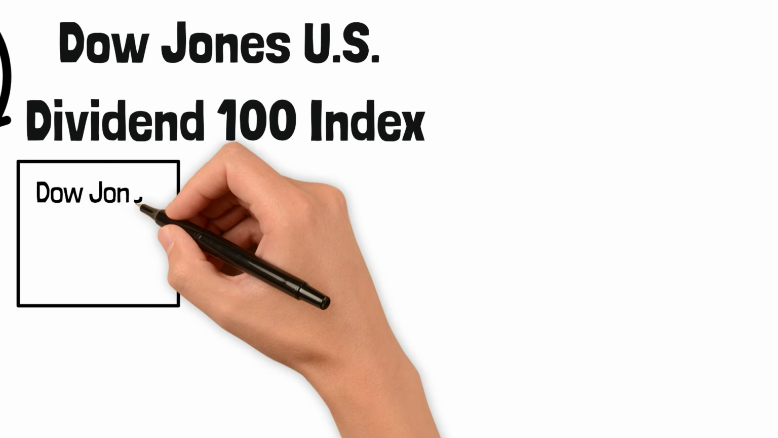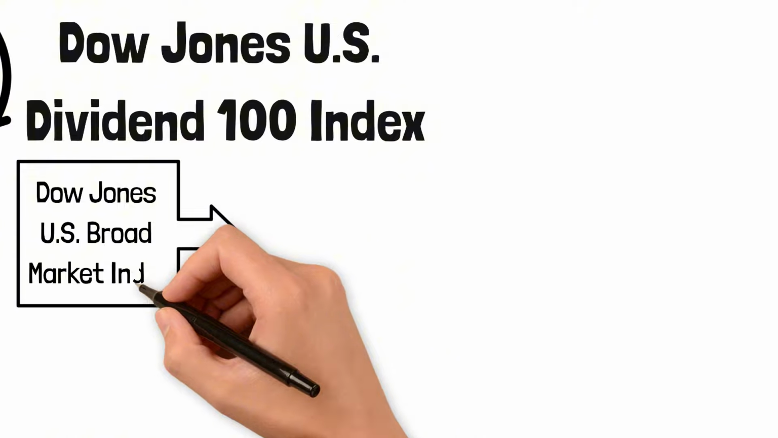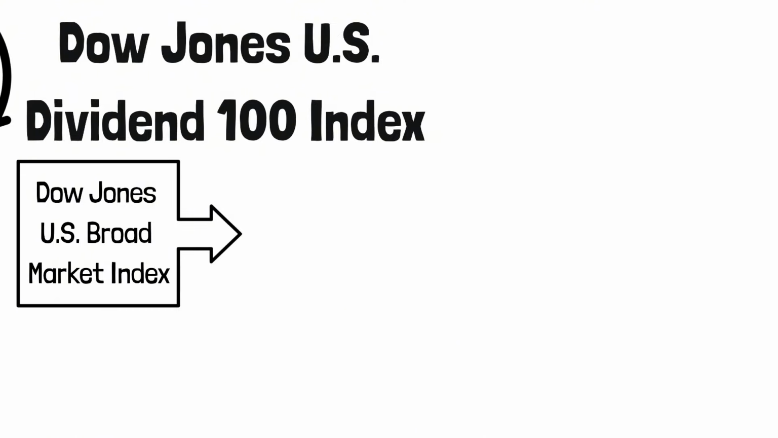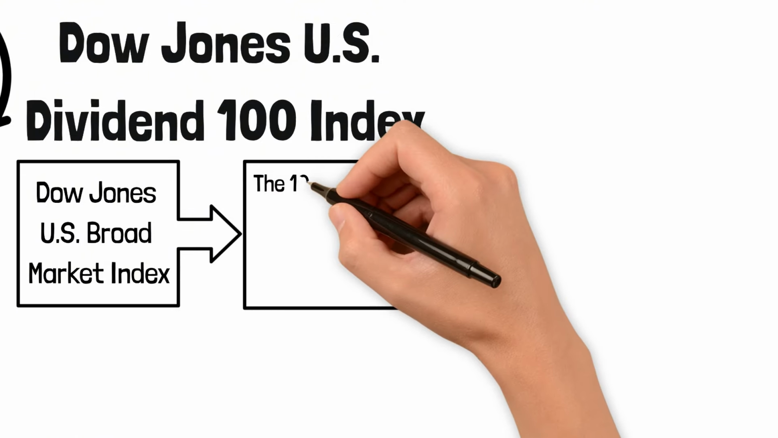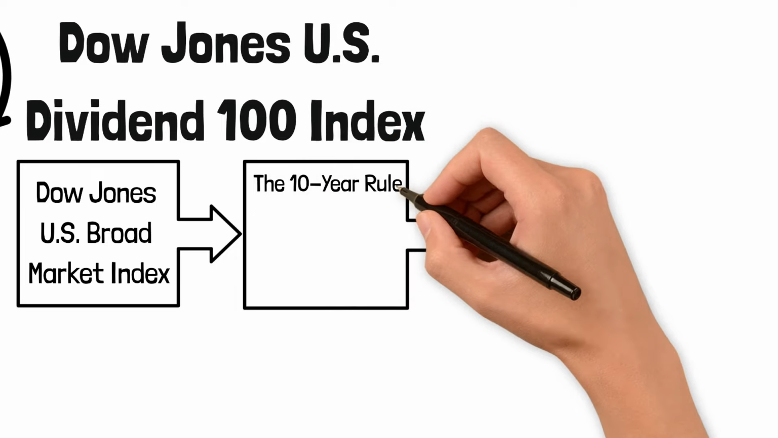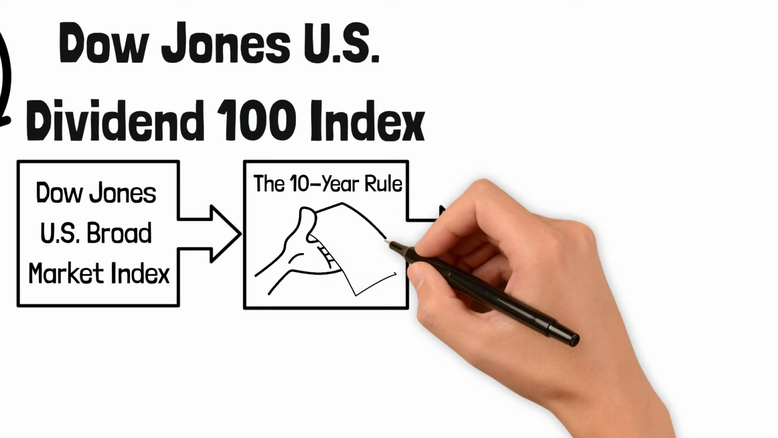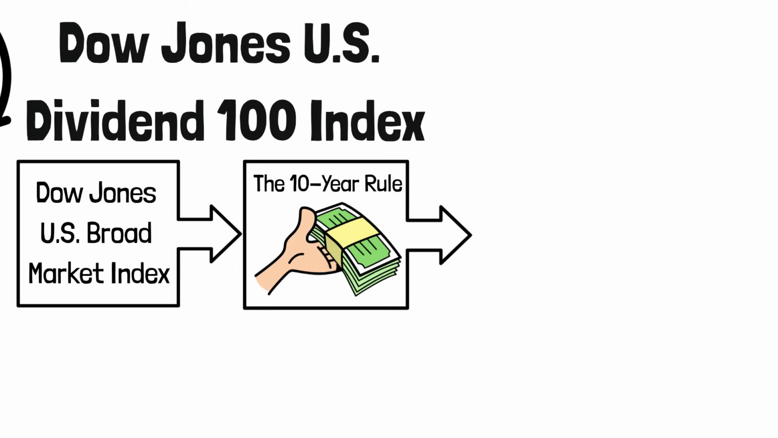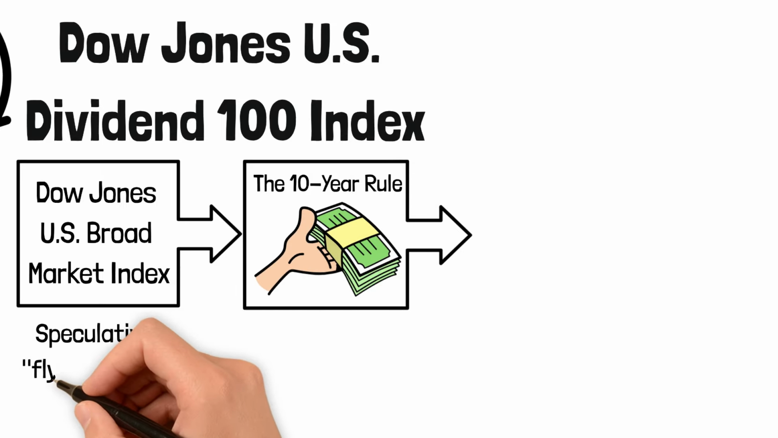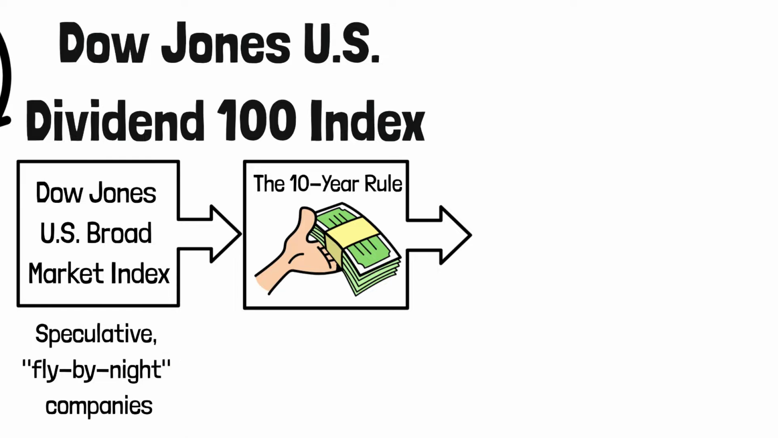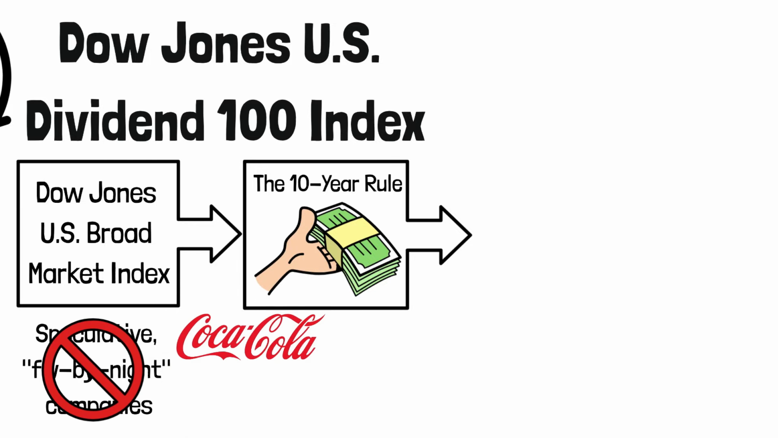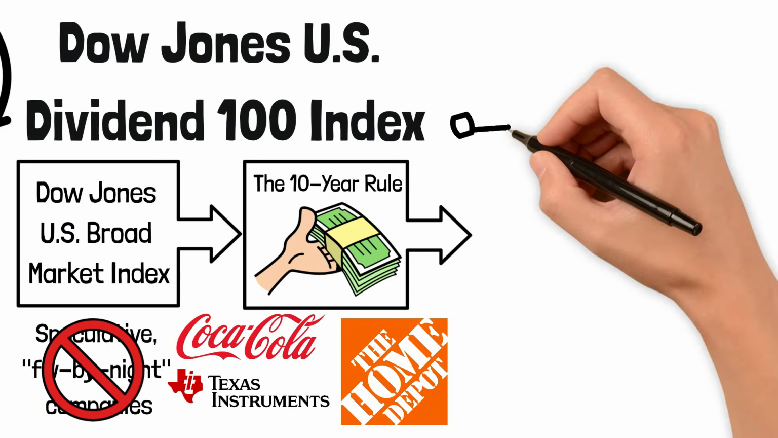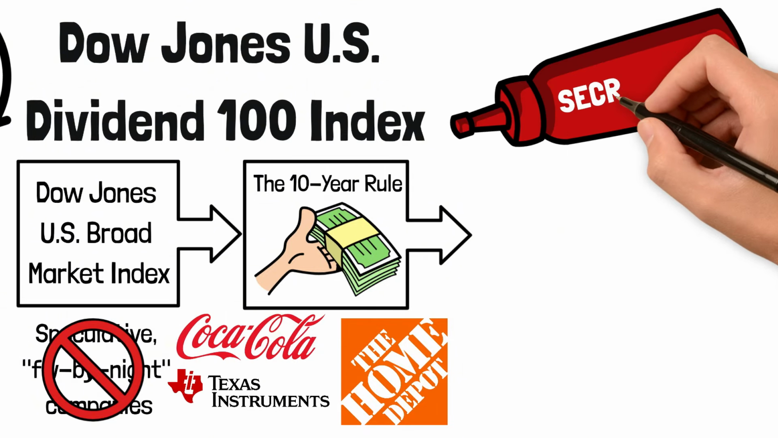First, they start with a massive universe, the Dow Jones U.S. Broad Market Index. From there, they apply the first and most important filter, the 10-year rule. A company must have paid a dividend for at least 10 consecutive years. This is the non-negotiable quality screen. It immediately filters out speculative, fly-by-night companies, leaving you with your Coca-Colas, Home Depots, and Texas Instruments.